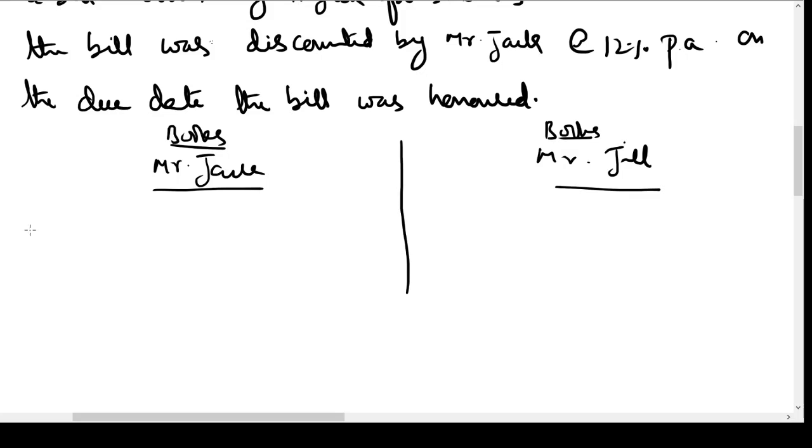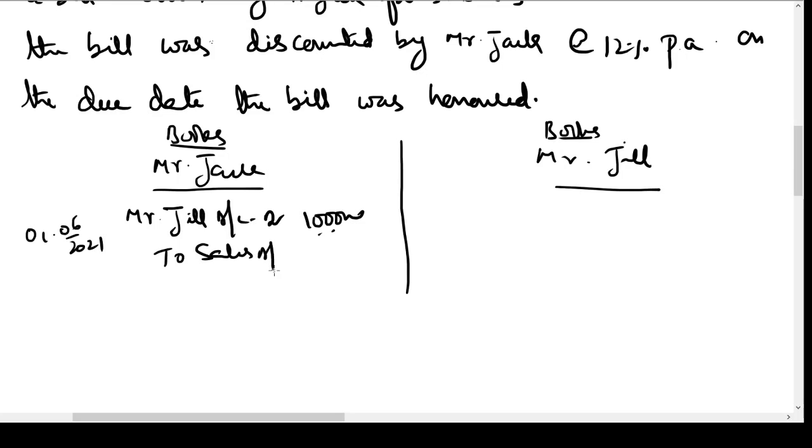So the entry would be on 1st June 2021. Jack is selling goods on credit to Mr. Jill. Entry will be Mr. Jill account debit 1 lakh to sales account 1 lakh. I hope you remember the logic behind the journal entry.